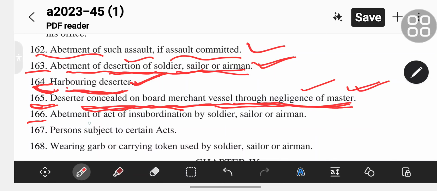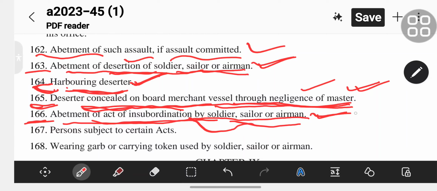Section 166 is the abetment of act of insubordination by soldier, sailor or airman. Section 167 is persons subject to certain acts.